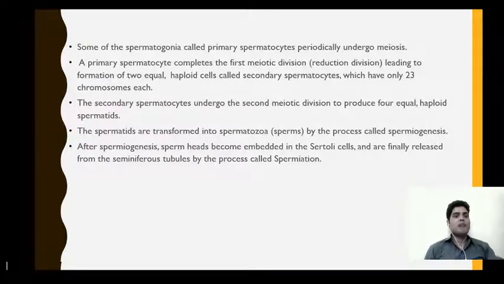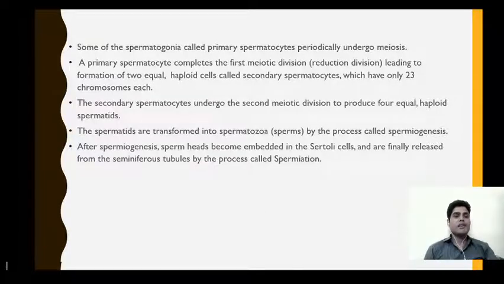Now these primary spermatocytes undergo meiosis. The first meiotic division leads to the production of secondary spermatocytes, and these secondary spermatocytes are haploid cells. That means they have half the chromosome number in comparison to that of primary spermatocytes.